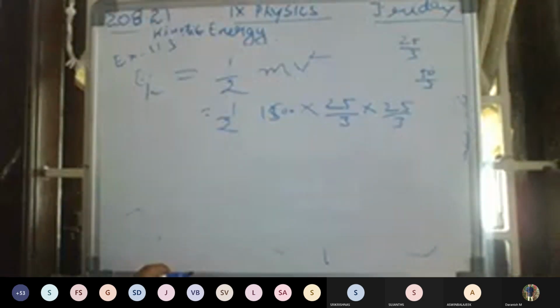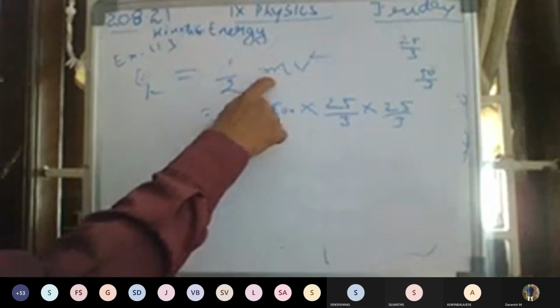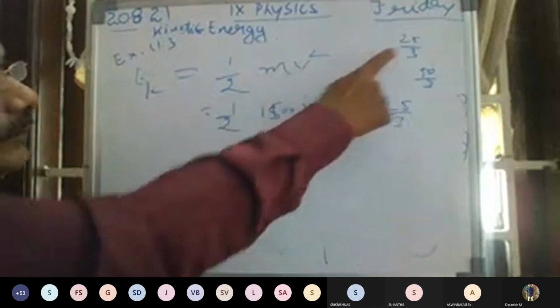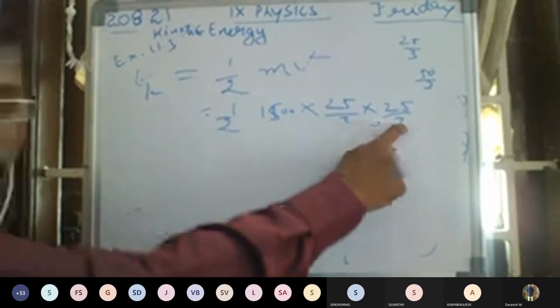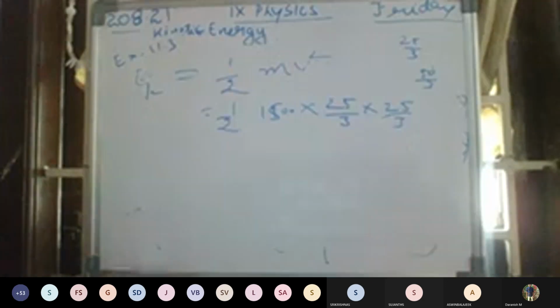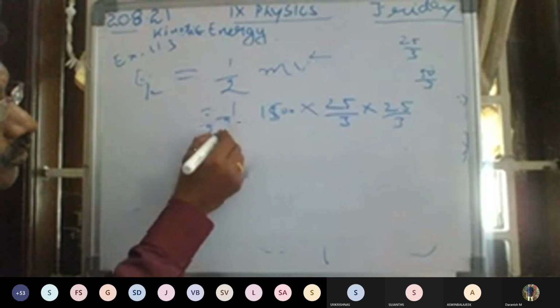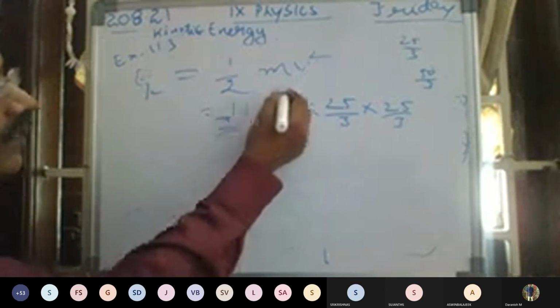Half into the mass, only taking the initial velocity of the car. m is equal to 1500, v square is 25 by 3 into 25 by 3, I put in here. Now I am going to simplify this. How can I simplify this? 1 2 is to 750.